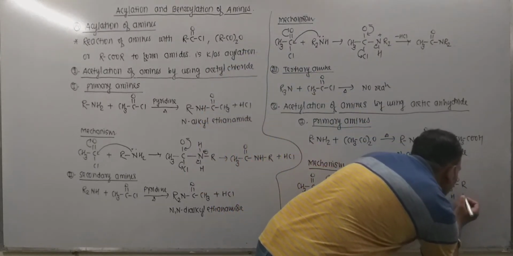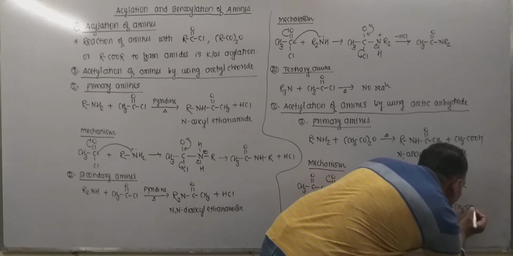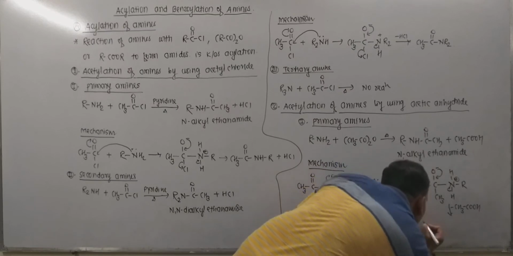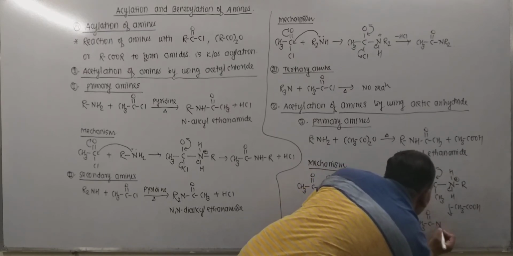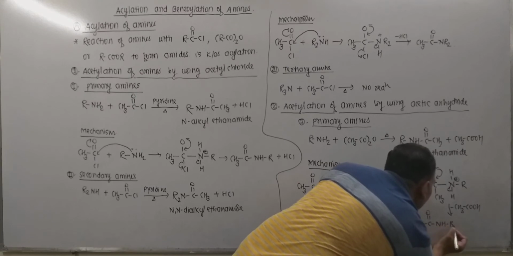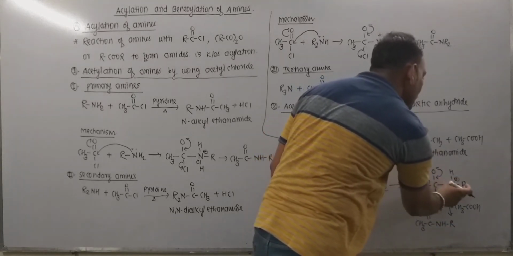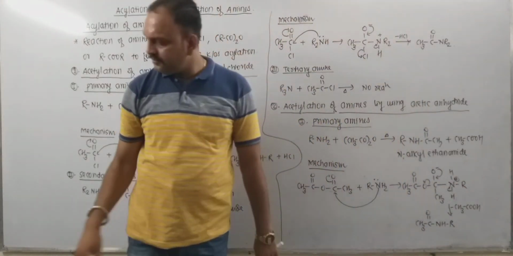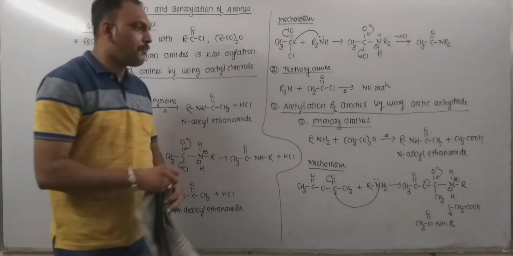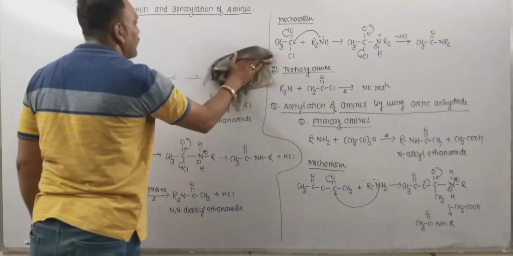Thus there is a departure of acetic acid with the formation of the product, CH3CO NHR, that is N-alkyl ethanamide. So this is the response of primary amine to acetic anhydride.